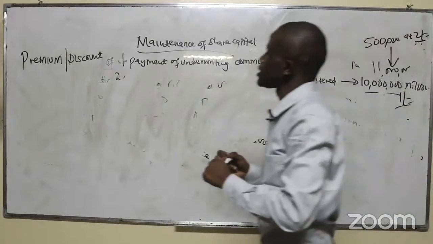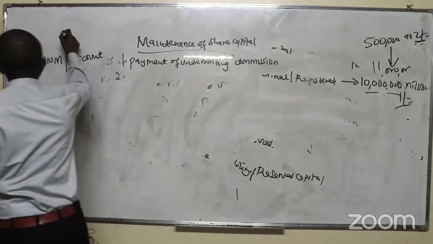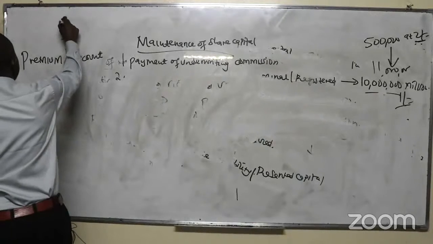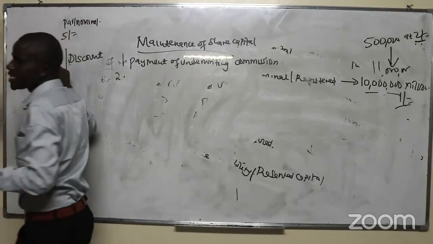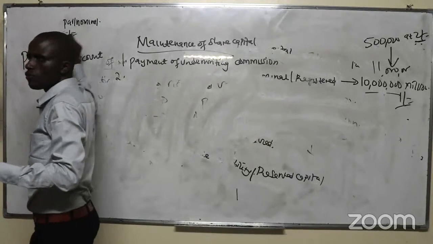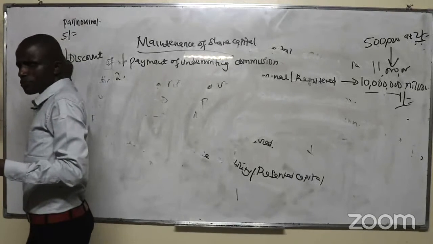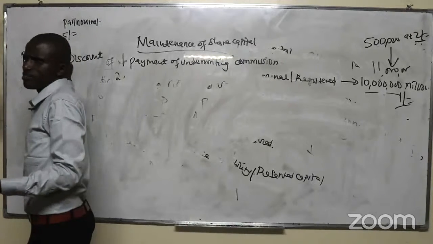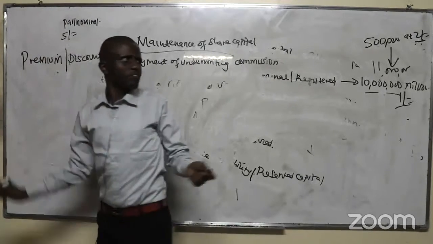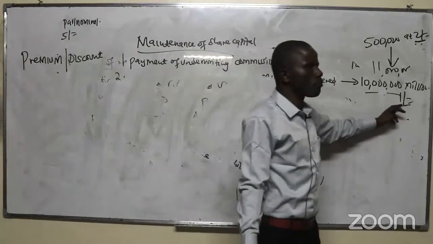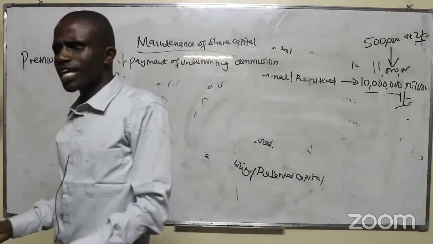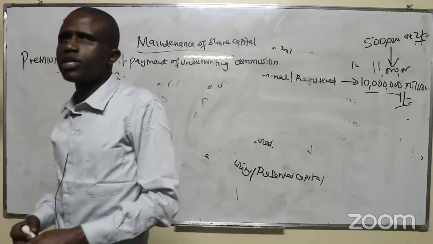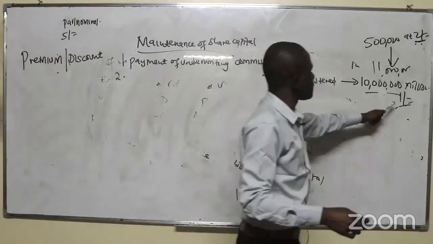You know, the price of the share is 5 shillings. This is the par or nominal value. So if it is issued at a premium, it's above the nominal value. Does it reduce the share capital of the company? Doesn't. Because if the value of the share capital is 1 shilling and you're issuing them at 2 shillings, will it dilute the share capital of the company? No. Because you are issuing it above the nominal value.